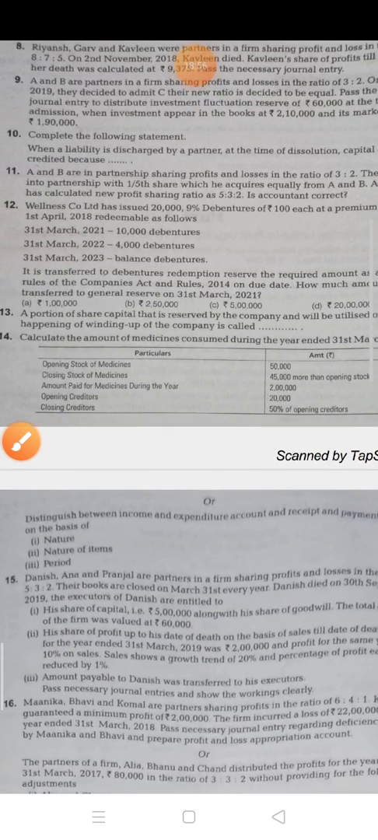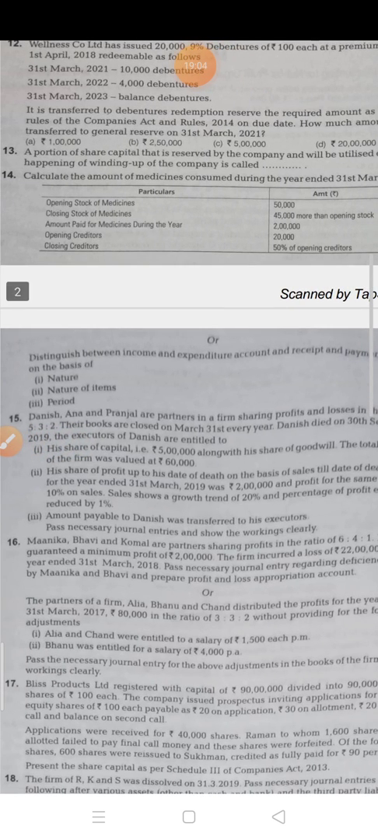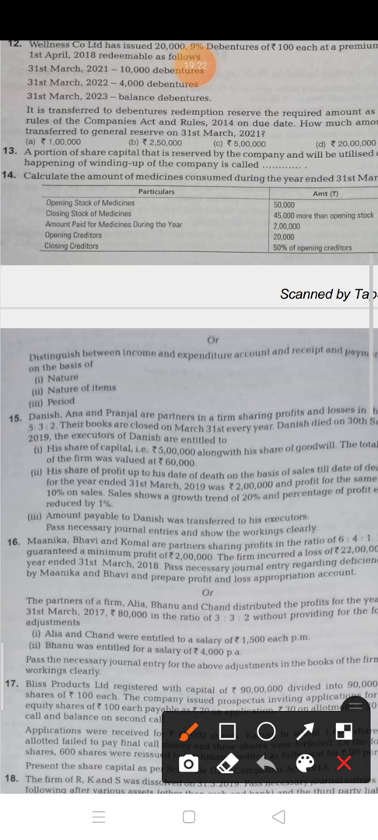Now next is, calculate the amount of medicine consumed during the year ended 31st March 2019. Here opening stock of medicine is given, closing stock of medicine is given, amount paid for medicine during the year, opening creditor, closing creditor. Now I am giving you the formula, you can calculate yourself. The formula for this, you have to calculate the amount of medicine consumed.